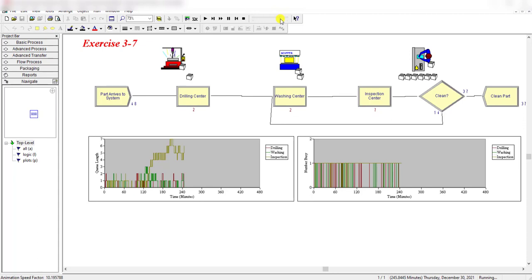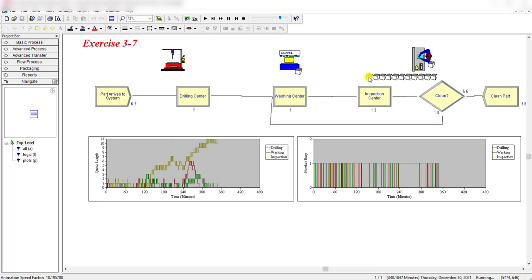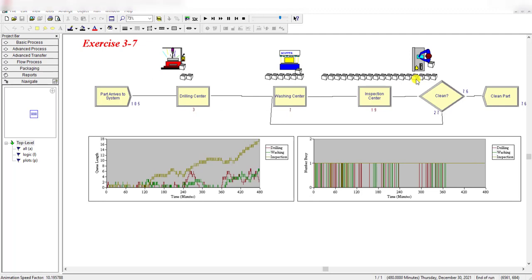Let's fast forward it. Okay, so now you can clearly see there is a congestion at the inspection center, a marked increase with this feedback loop model, since the parts that used to go away now come back to the inspection center. So in fact, the inspection center is exploding.